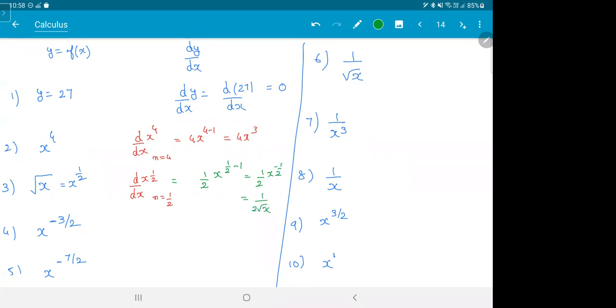Hope that is fine. x power half is root x, minus n indicates you'll go to the denominator. Any doubts on the third one? Please ask me.